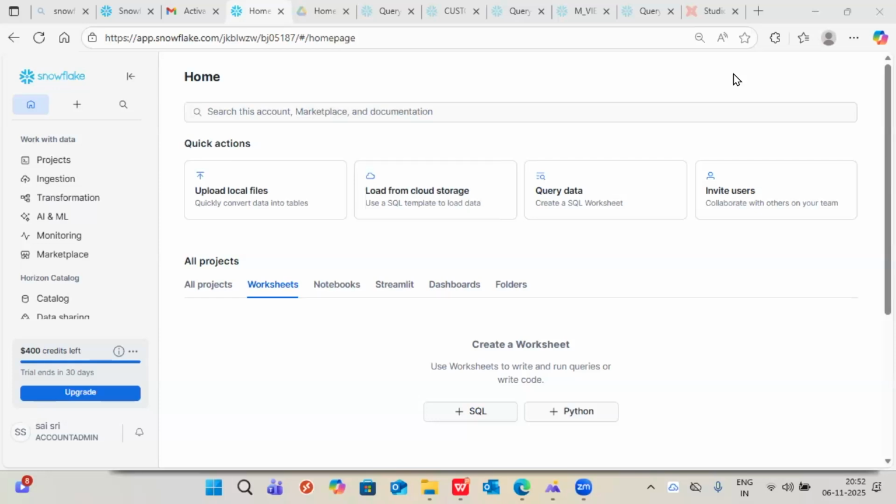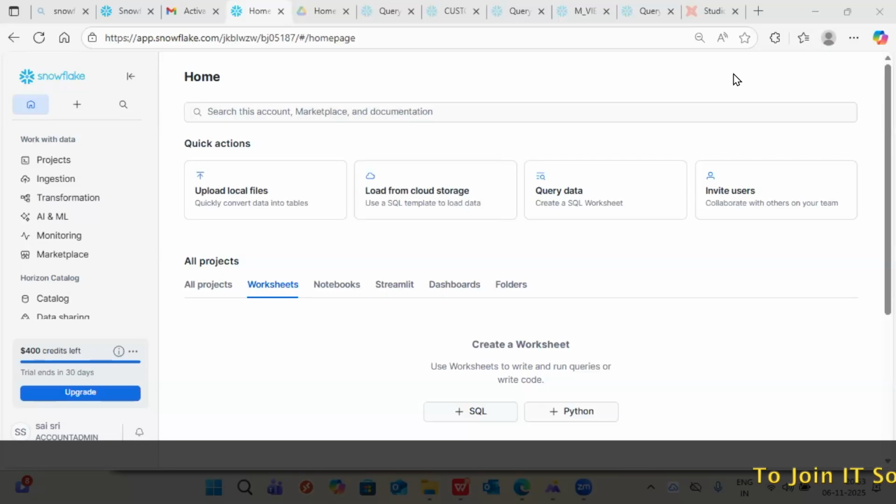Synapse, you are saying. Synapse is also a combination of Azure, right? Without Azure, can you use Synapse? No. Without AWS, can you use Redshift? No.